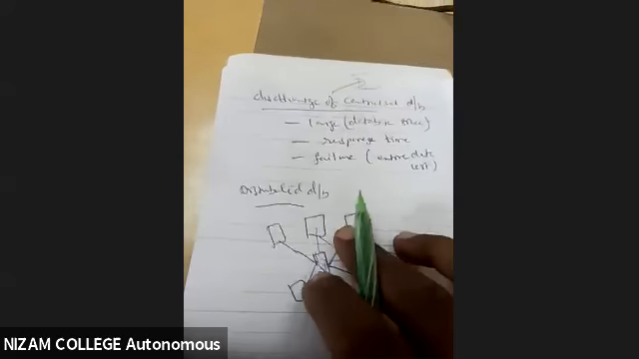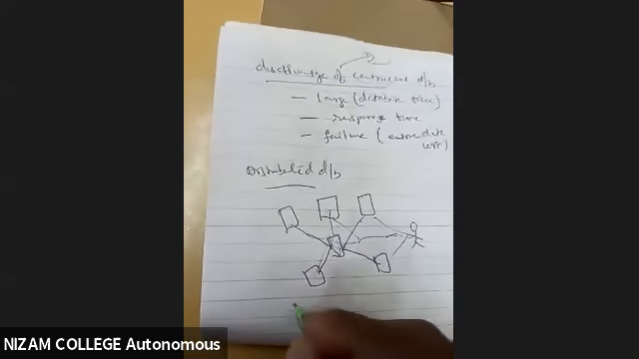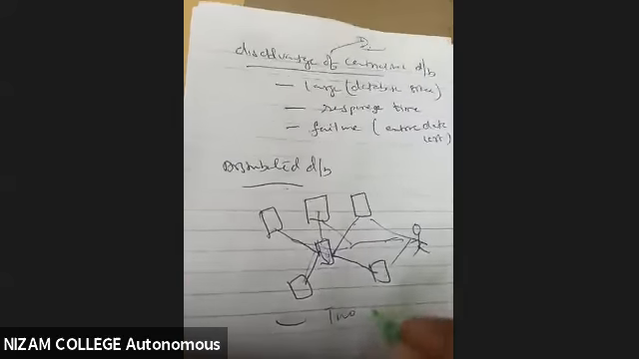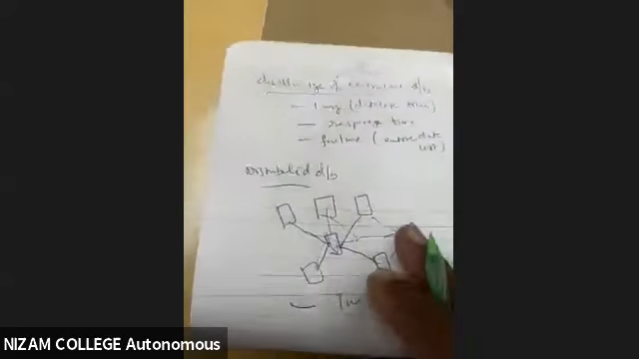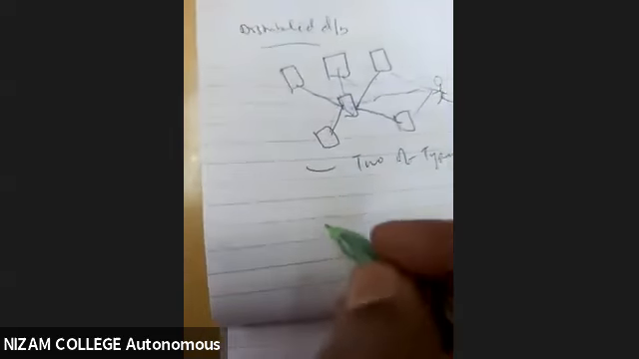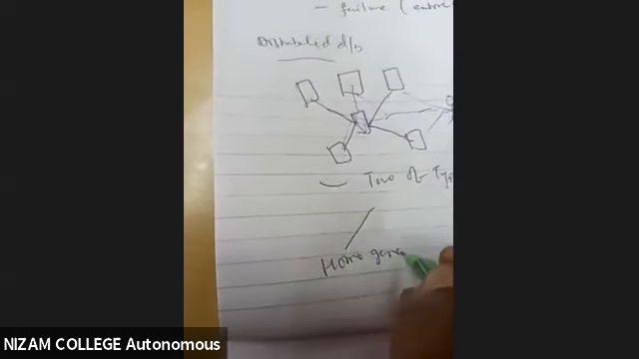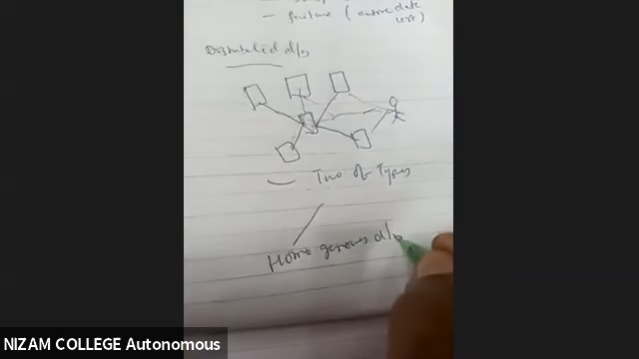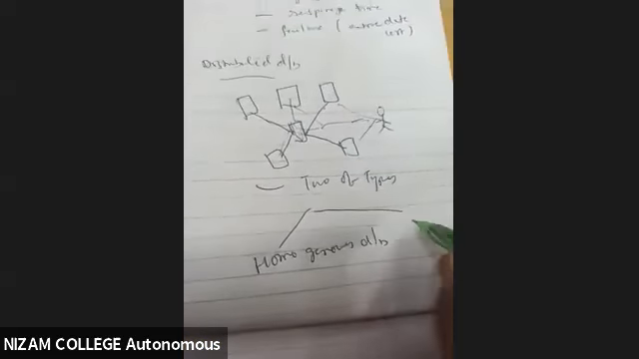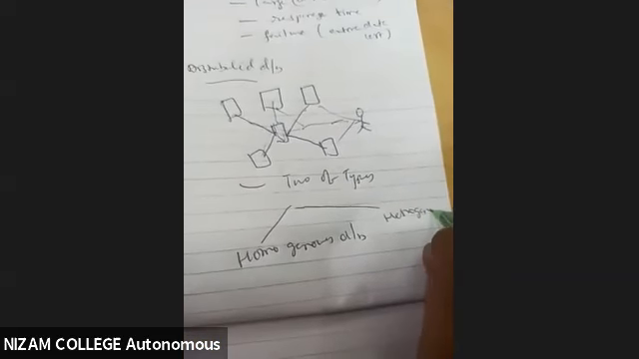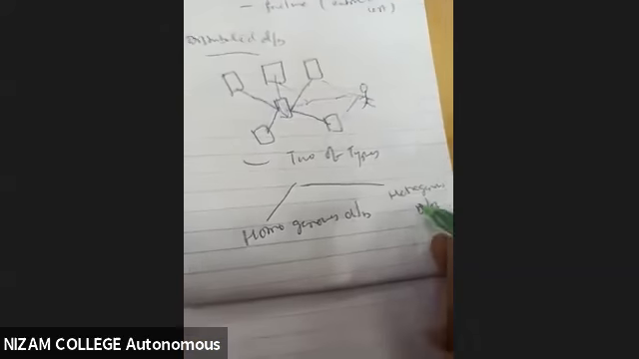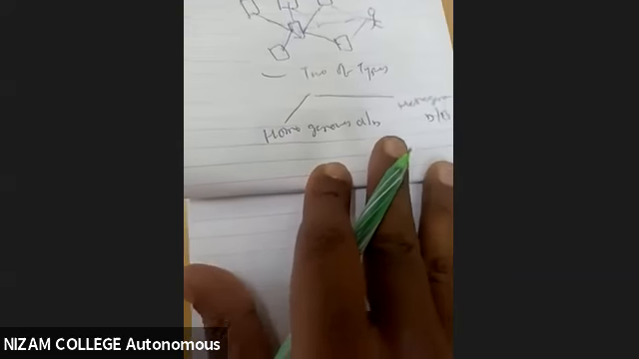Now how will it be useful? Coming to this distributed database, it is of two types. One is the homogeneous database. Another is the heterogeneous database. Okay, right.